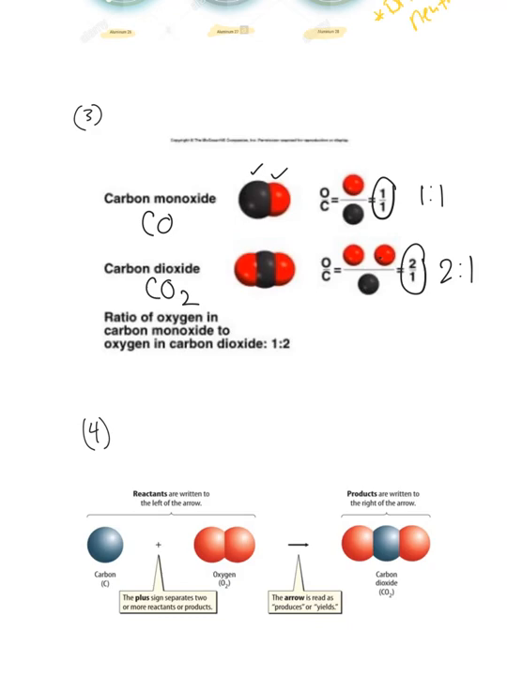So Dalton said atoms, they can combine together to make compound in simple whole number ratio. You see this? This is an atom. You see this? This is an atom. But when they come together, what do they make? This is a compound. All right? All right, let's look at the next one.